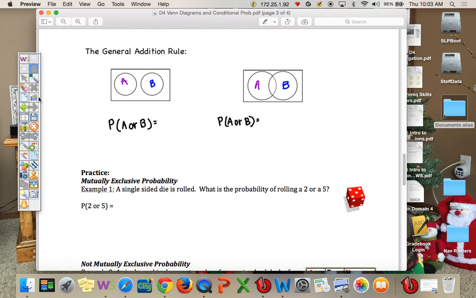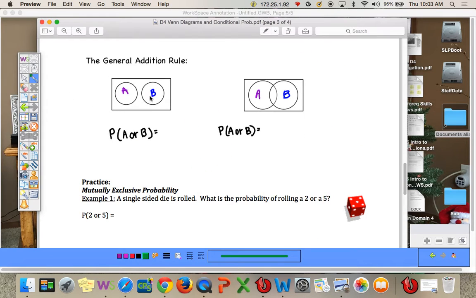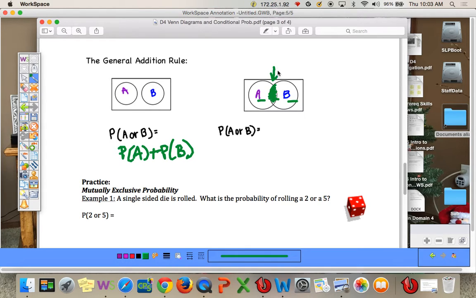Okay, so again, to find the probability of A or B if they are mutually exclusive, it would be the probability of A plus the probability of B. And for this one right here, you add everything up, and there's some overlap here. So this is the probability of A and B. This symbol means and.